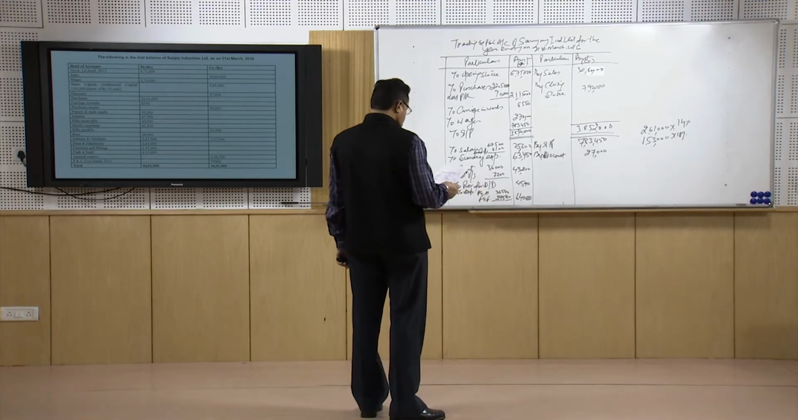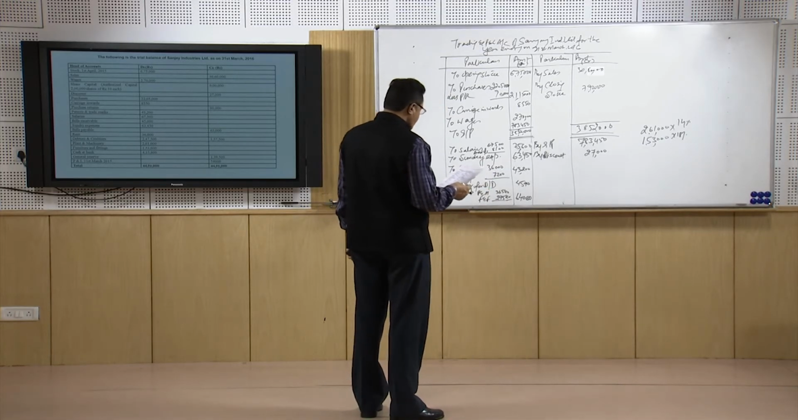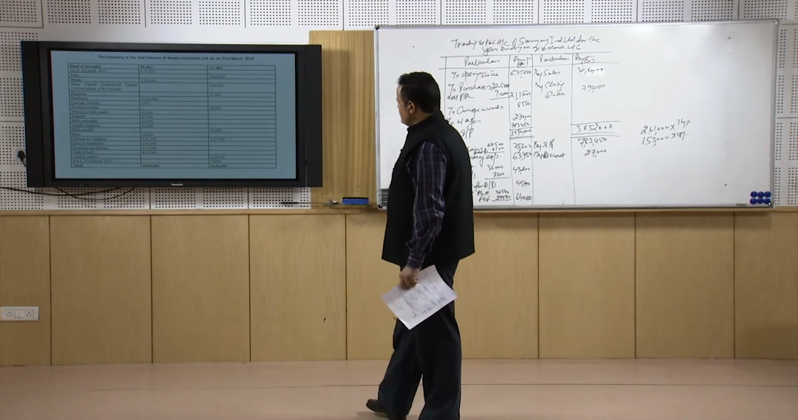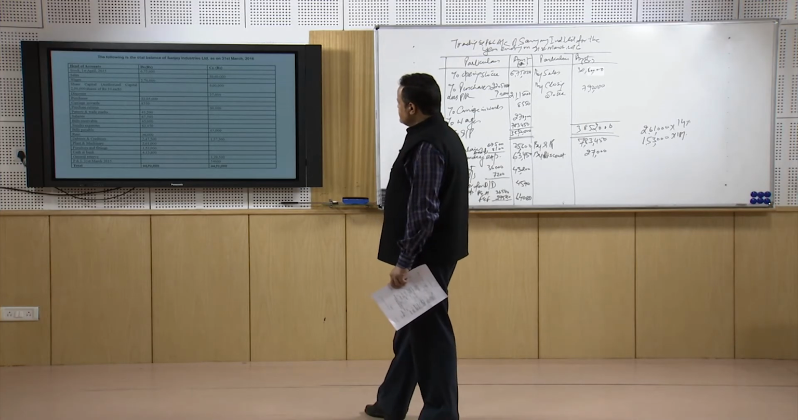Rent is 43,200, then the provision for doubtful debts is 4,590, we have taken the provision, this is also done. Then it is the provision for the tax. Only one thing is amortization of patents and trademarks. So we have got the patents and trademarks. Patents and trademarks are basically assets of the company and they have been amortized. So amortization of the patents and trademarks has to be done.